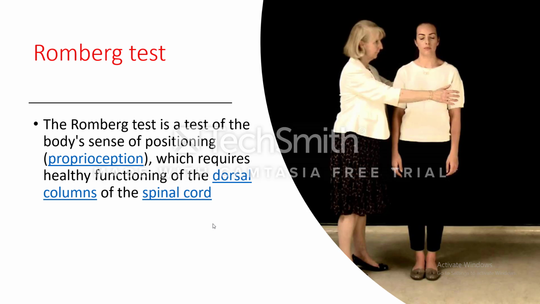If there is a lesion in the dorsal column of the spinal cord, this patient will lose proprioception, but he still can attain balance in space by using the vestibular system and his vision. So the patient is asked to close his eyes, and we see if there is swinging or imbalance or a fall. This means that the dorsal column of the spinal cord is affected.